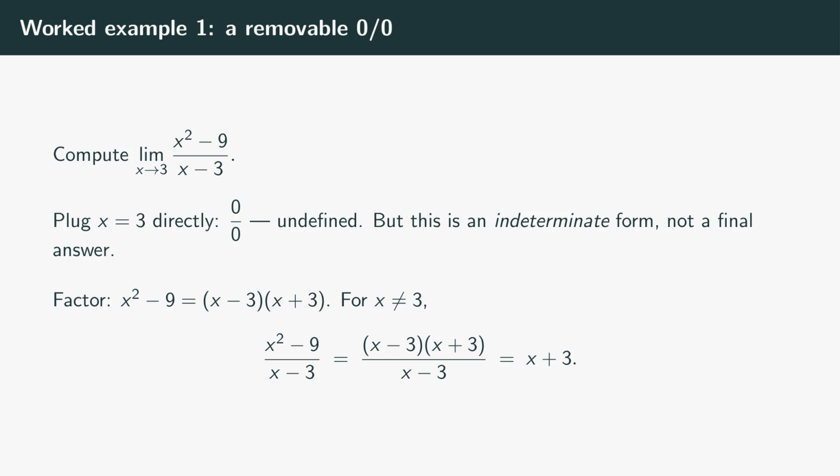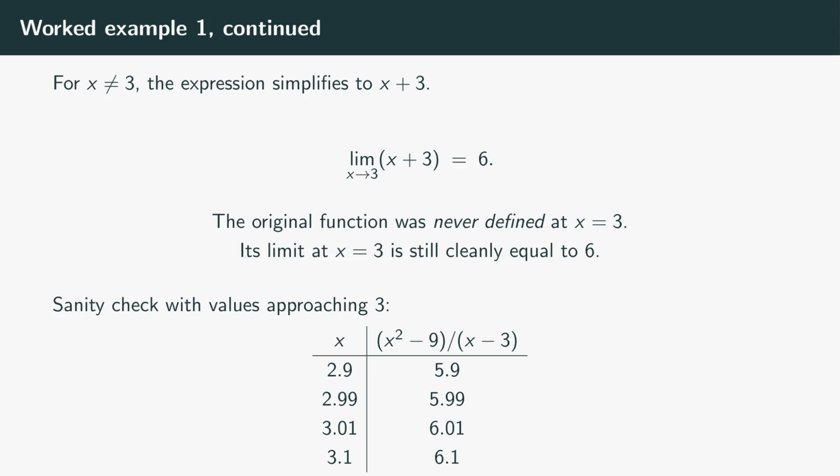So do more algebra. The numerator, x squared minus 9, is a difference of squares. It factors as x minus 3 times x plus 3. Look at what happens to the quotient. As long as x is not equal to 3, we can cancel one factor of x minus 3 from the top and the bottom. And this is the whole reason limits were invented to behave the way they do. We are explicitly working away from x equals 3. The definition lets us. Limits only care about what happens near 3, not at 3. So for every x other than 3, the expression is just x plus 3. The limit of x plus 3 as x approaches 3 is 6, so our answer is 6.